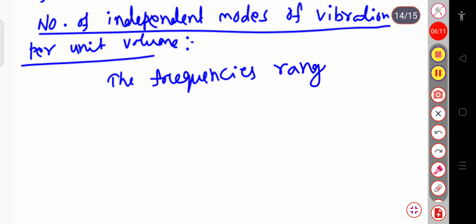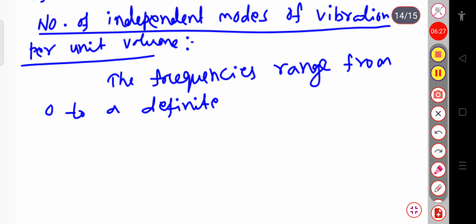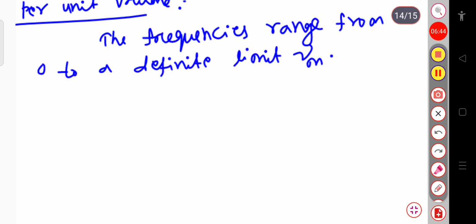The frequencies range from 0 to a definite upper limit, suppose nu m. This limit is chosen so that the total number of possible independent vibrations is equal to the number of vibrations of the separate atoms in the solid.